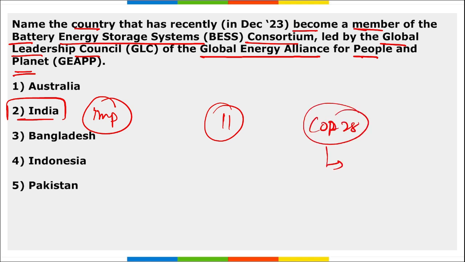And where was this COP28? It was in Dubai, UAE, right? And it was from 30th of November till 12th of December.